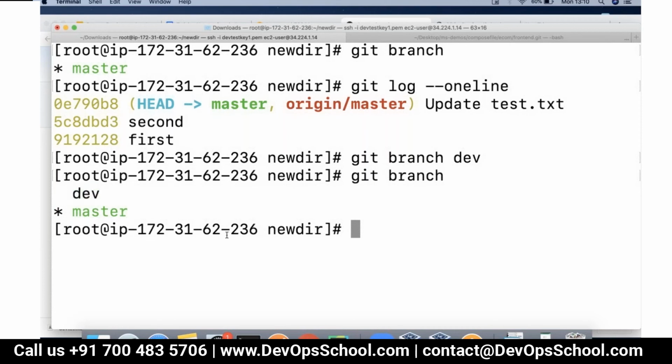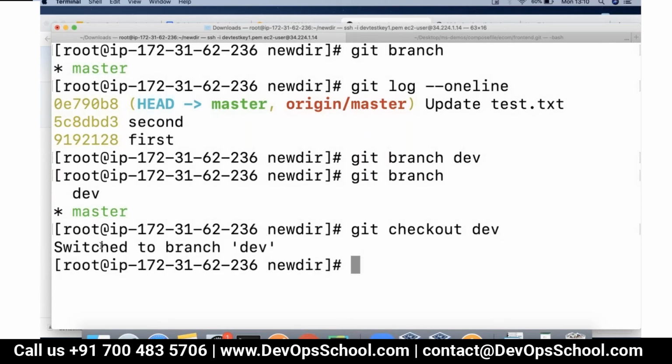Now dev branch has been started right away, hence dev is going to become a snapshot of it. Okay, so everything that the master had will go into the dev. Now if you would like to go to the dev branch, how can you do that? Git checkout dev. Once you do it, look, it tells you you have switched to your branch dev. Now all the commits which master had are also available on the dev branch.